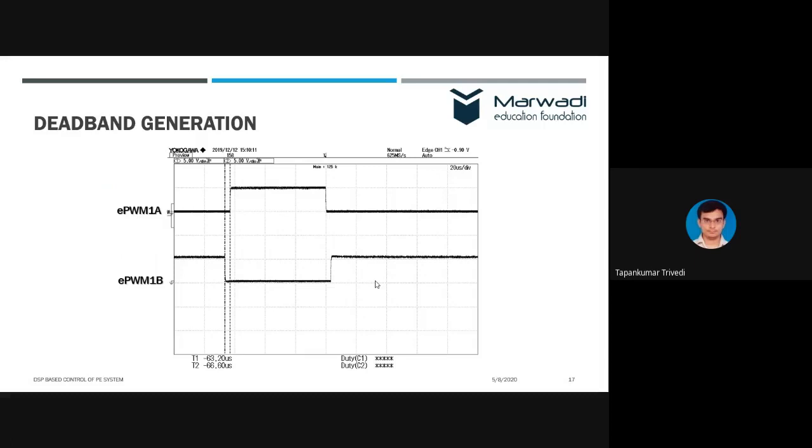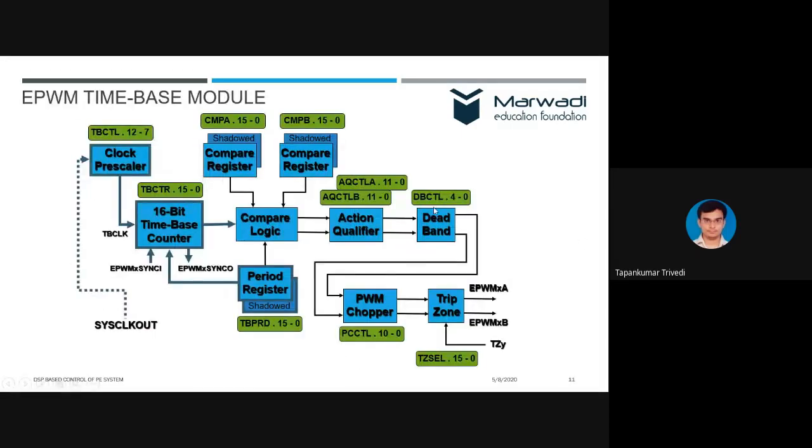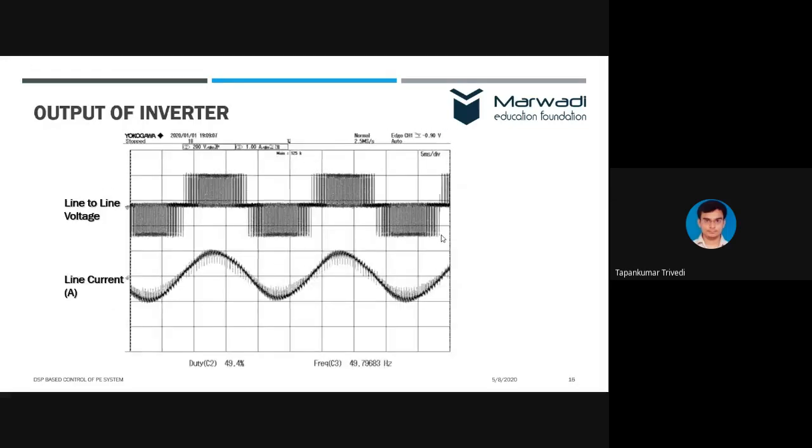and that is the deadband generation, right? Deadband generation is visible here. What is the deadband? We know that the upper switch and the lower switch of the inverter cannot be turned on simultaneously. If that happens, then there will be dead short circuit. If you want to avoid that, there has to be some amount of delay. Upper switch and lower switch are complementary, by the way.